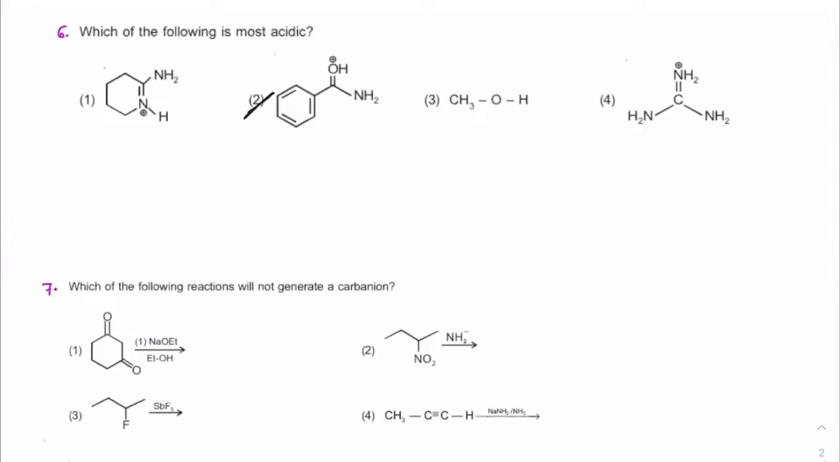First of all, you can discard 3 because it does not have any charge. So you can easily discard 3. Now you have to check between 1, 2 and 4. The first is the amidine form. The fourth is the guanidine form. Both are resonance stabilized by equivalent resonance, while amides are not equivalent resonance. All of you got that point? Very, very good question asked in JEE, students. Please make sure you understand this carefully.